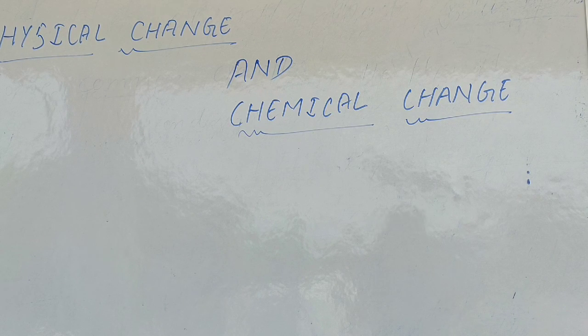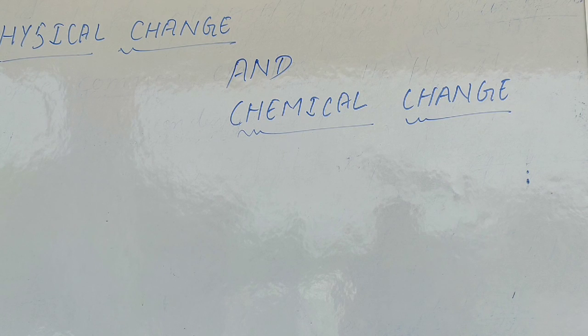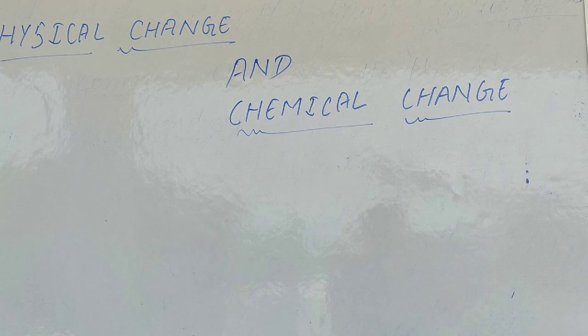But in some changes there is no change in the chemical properties, only in the physical properties, like color, state, etc. These changes are known as physical changes, and they can be reversed easily by changing some physical conditions. Now first write the definition of physical change.